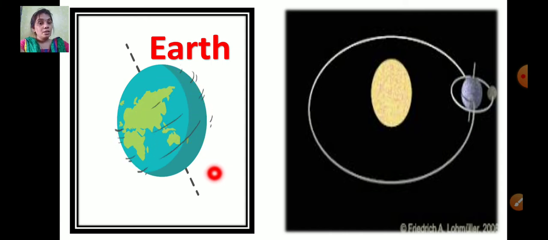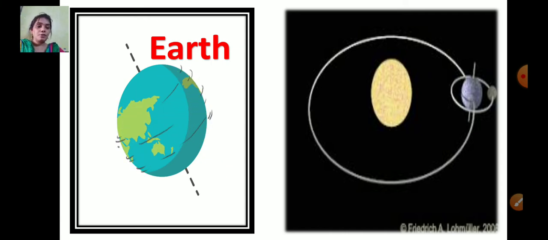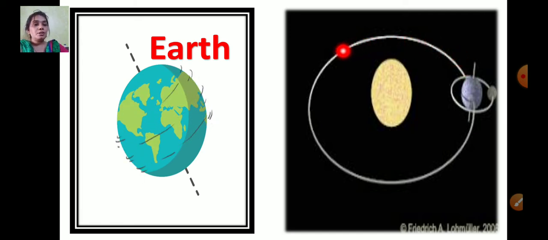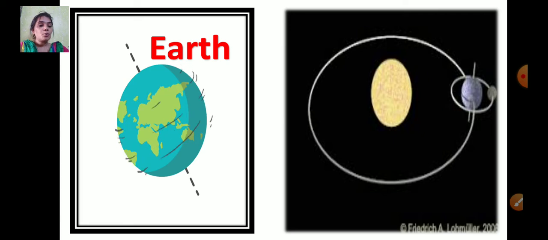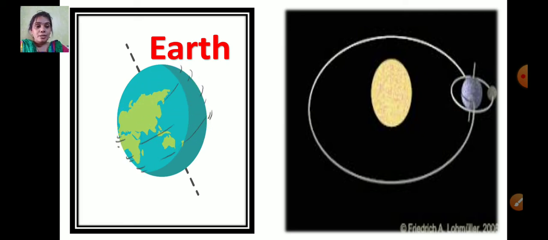So it is called the axis of rotation. The Earth completes one rotation in 24 hours, and the rotation of the Earth causes day and night. All this we have already learnt.